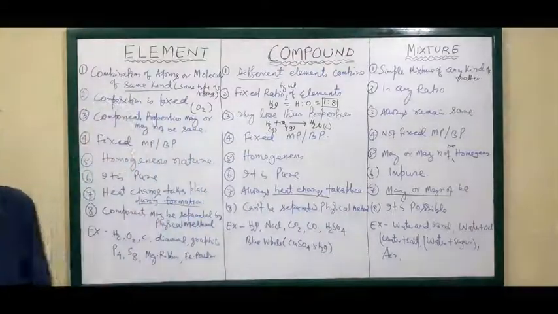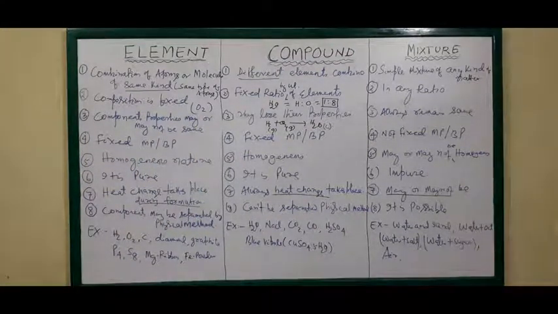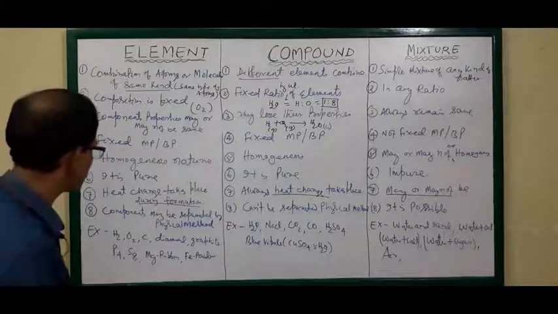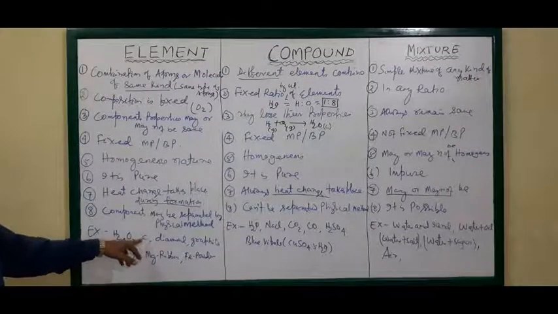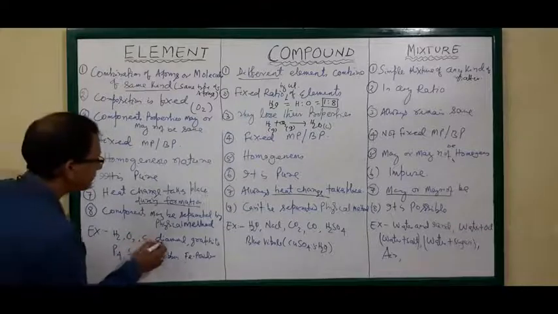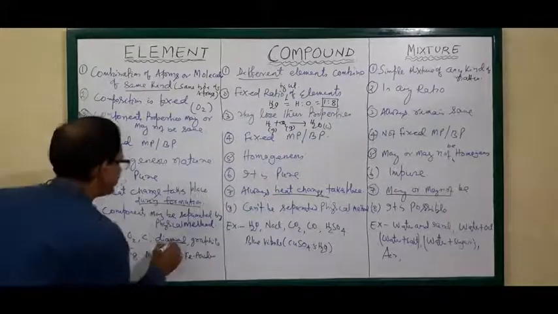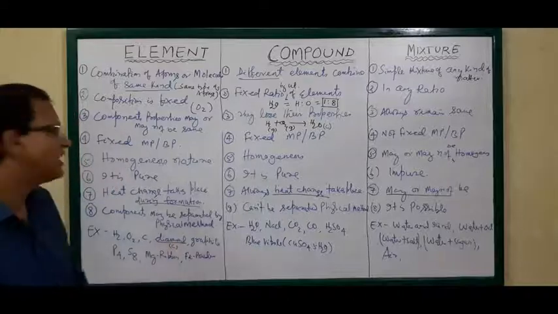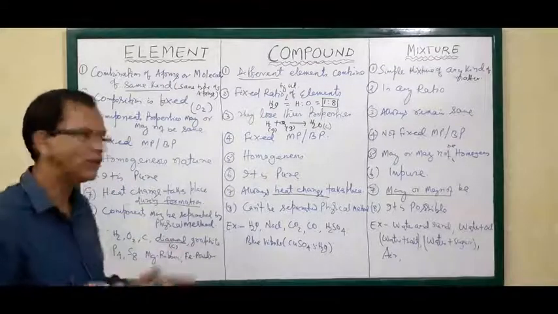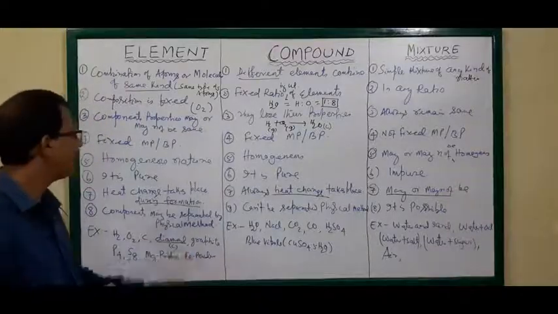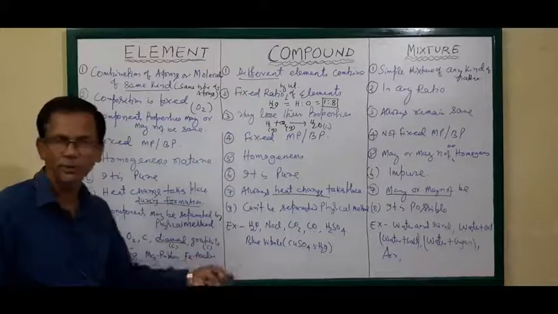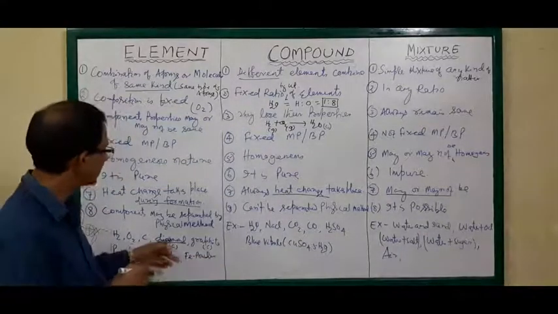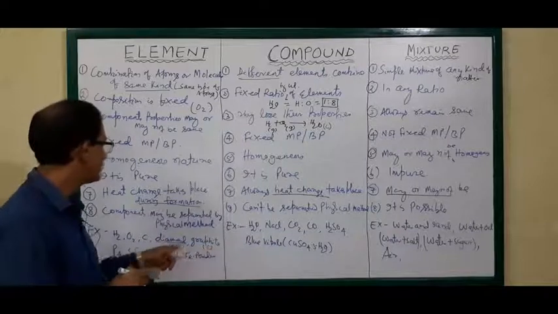Then another thing: let us see the examples. Examples of elements: hydrogen, oxygen, carbon. But see diamond. Diamond is made of carbon. That's why it is an element. Only carbon is combined in diamond. And graphite is also made of carbon. But the properties are different. Diamond's properties and graphite's properties are not the same, but both are made of carbon. That's why these are elements.